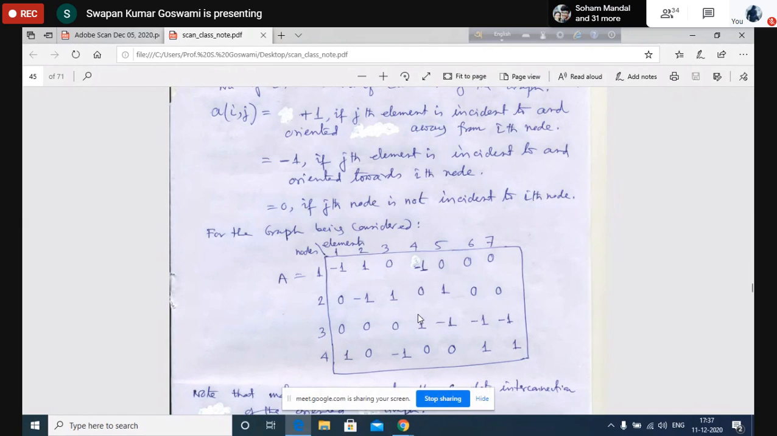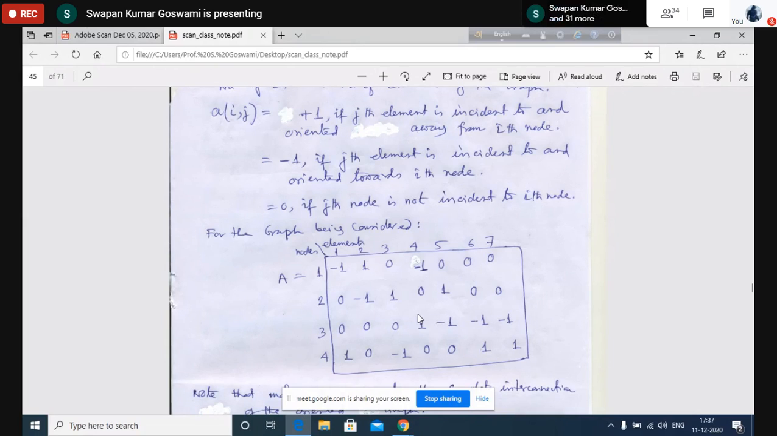Now here we have considered that for the outgoing current, that means if the direction is away from the node, it will be +1. If the direction is towards the node, it will be -1. This is a convention we are following. We are following that an outgoing direction will create positive orientation, and an incoming direction will be considered negative orientation. That's why it is +1 and -1.